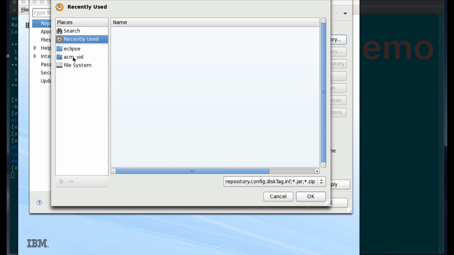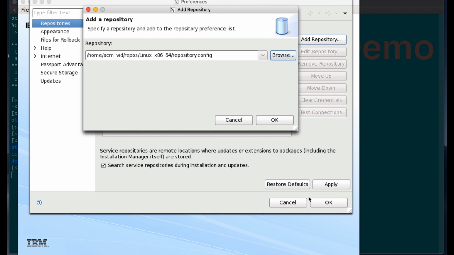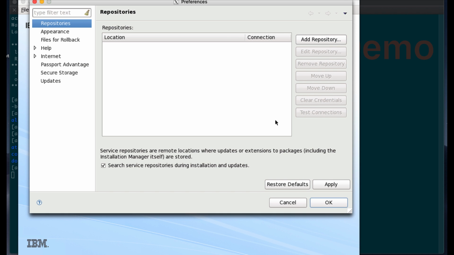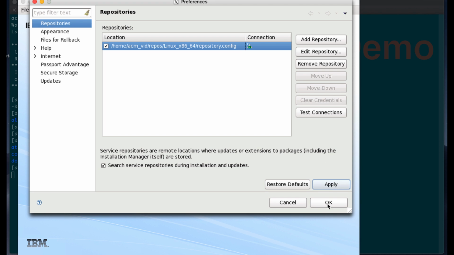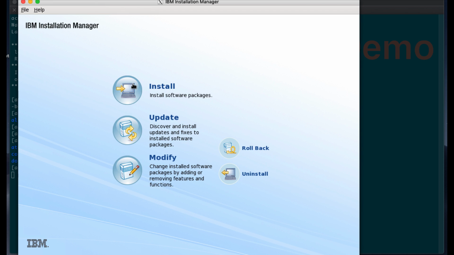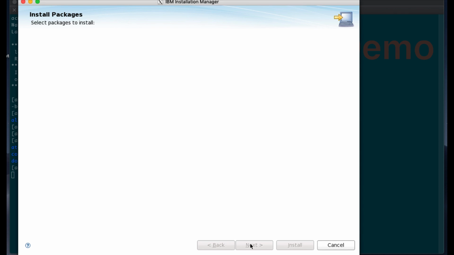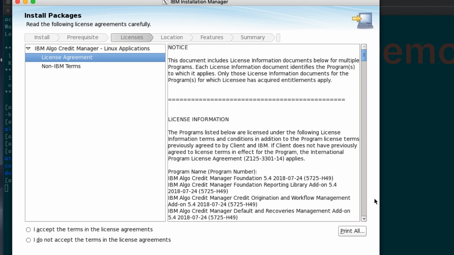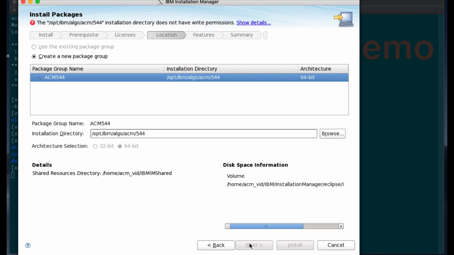So I'm just going to drill down here and find the Linux installation and point to the repository config file. The other warning is just about disk space for installation manager. So you might get these if you're doing a similar thing. Okay, so now it knows where the repo is, and it's found the products. That's one of the warnings I just highlighted there. Again, read the license agreement, and that's the other warning that I've just blurred there.